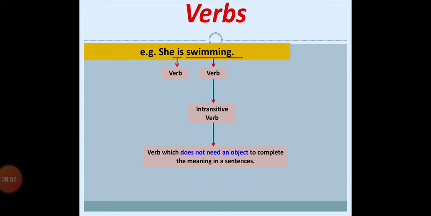In the first sentence, to complete the meaning of sold, we need the object car. But here in this sentence, to complete the meaning of swimming, we don't want any type of object. That's why swimming has become an intransitive verb, and in that sentence sold has become the transitive verb. So the basic difference we now came to know is that a transitive verb always needs an object, whereas an intransitive verb does not need any object.